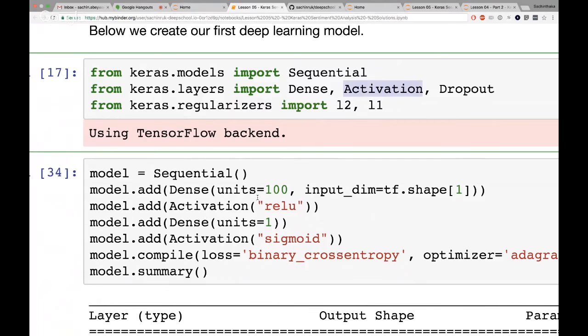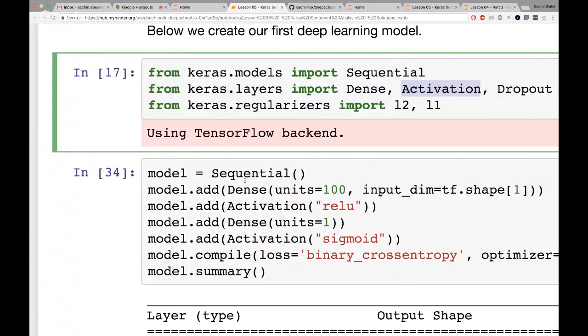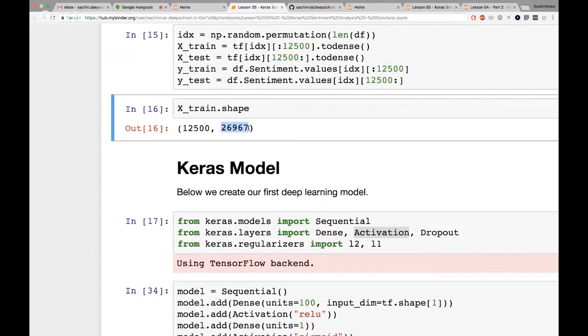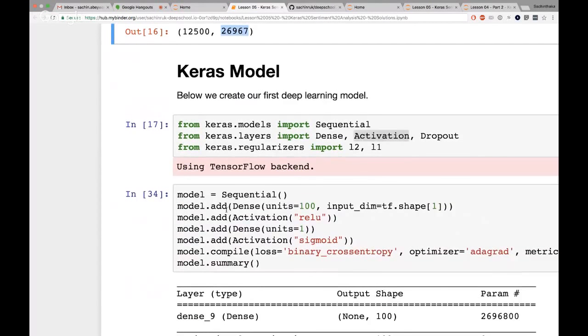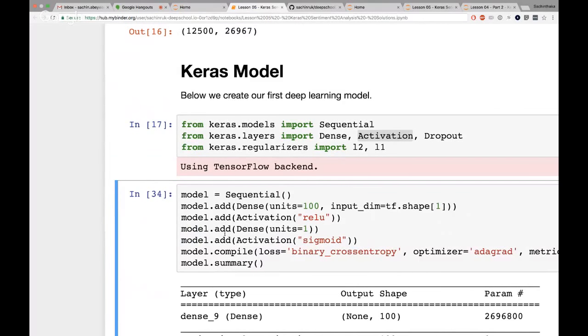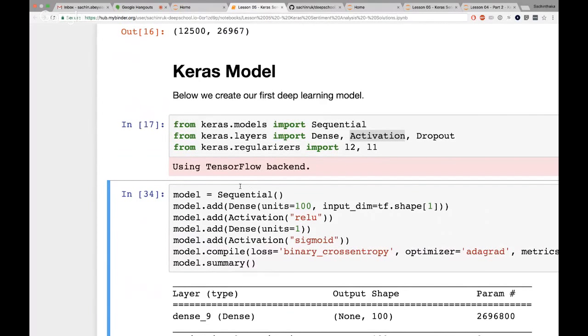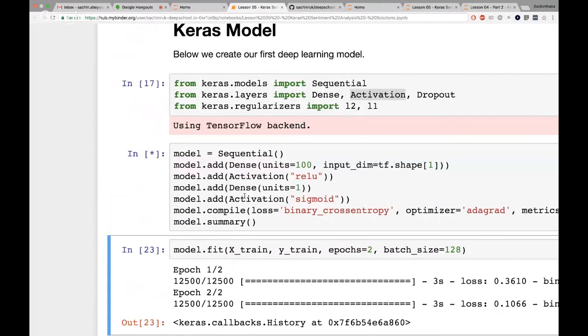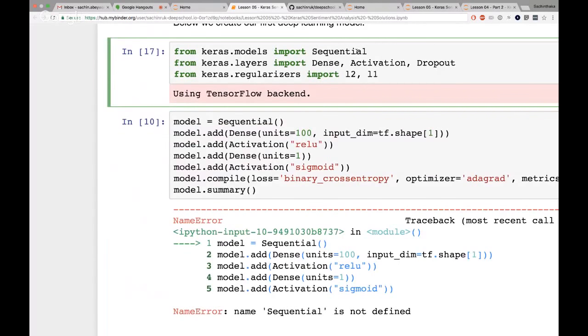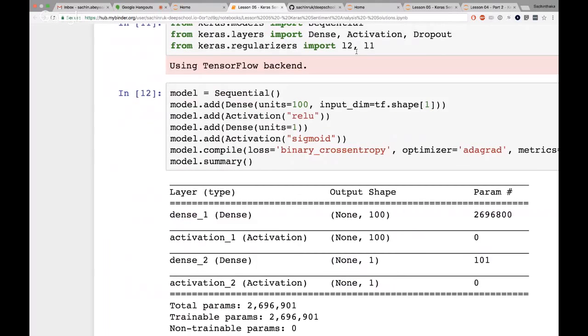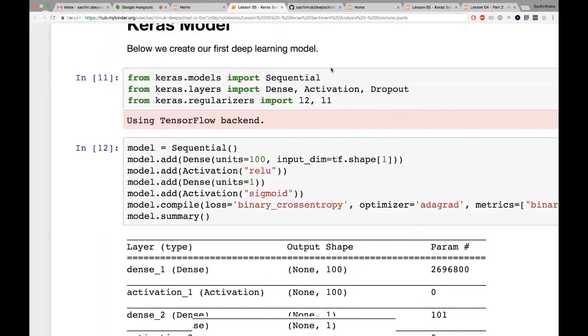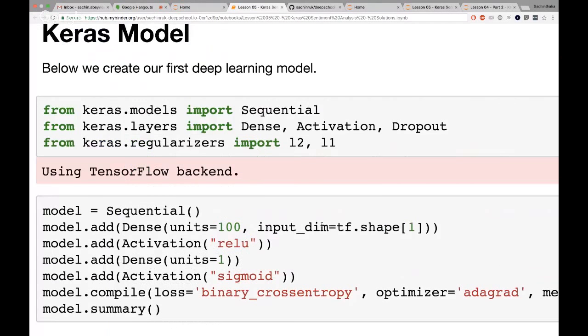Yeah, so what we're going to do is we have these 26,000 inputs, right? And we need to classify that into one thing that will give it a probability of being positive or negative. Okay, so because of that, what we need to tell it is that we're going to connect. Let me try and just show this instead. Okay, so in this case, we're going to have an input of 26,000, right? So in the very first layer, and the very first layer only, you need to say how many inputs are coming. In this case, 26,000.